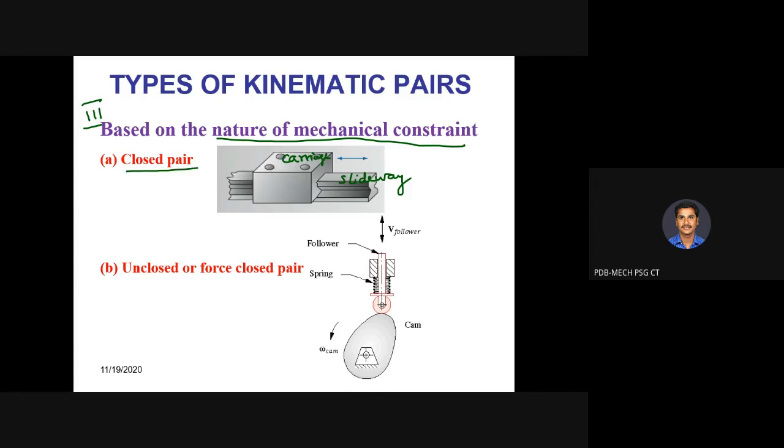So the geometry itself provides it, meaning we don't have to give any separate constraint to close or to make the contact. The form itself, the geometry itself, makes link 1 sit properly on link 2. So when the geometry itself provides the constraint between 2 links, that is called as closed pair. But if you look at the second example, cam and follower arrangement, in order to ensure the contact